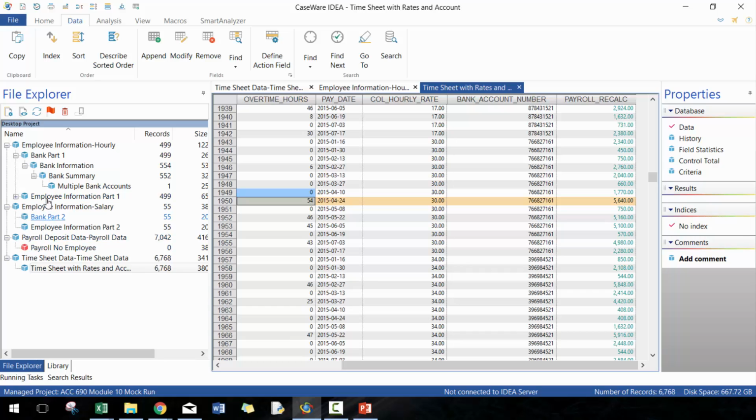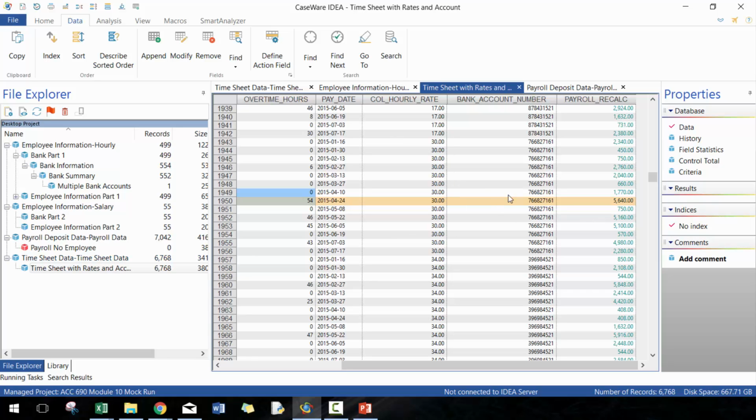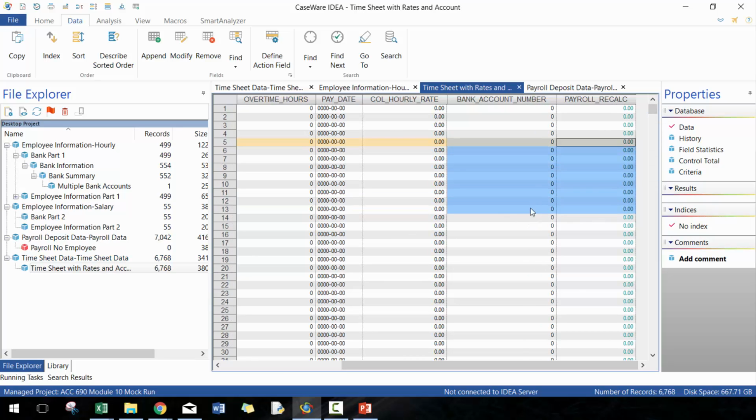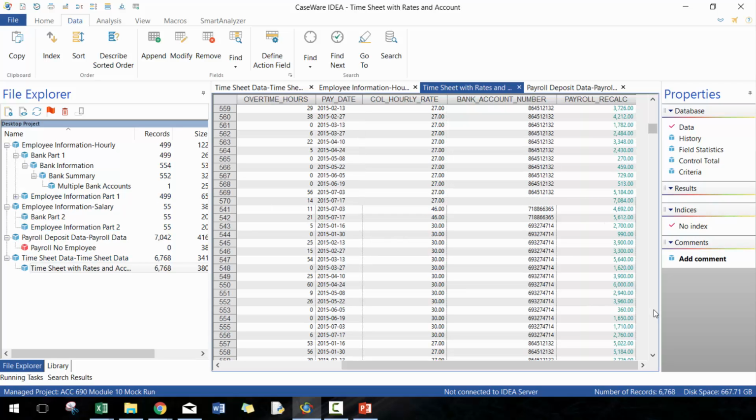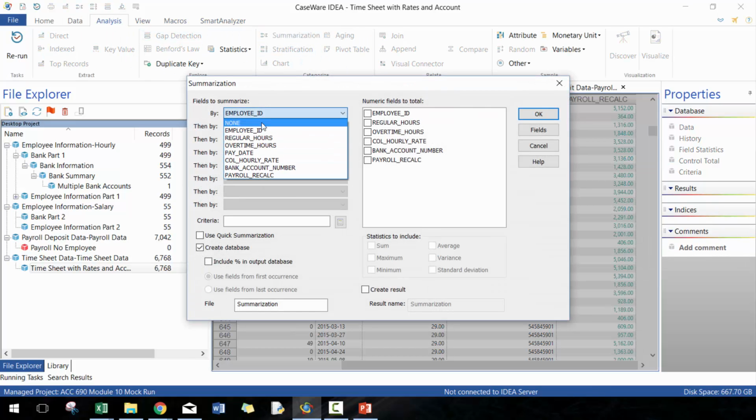Next thing I want to do here is I have this payroll deposit data, and you'll see here it's by bank account number and then by date, and then I have to join it with this timesheet rates and accounts data. So it should be handy. But because I know that there's multiple bank accounts used, I do have some slight hesitation just doing the straight join. So I am going to do a summarization just to make sure that we're not missing anything.